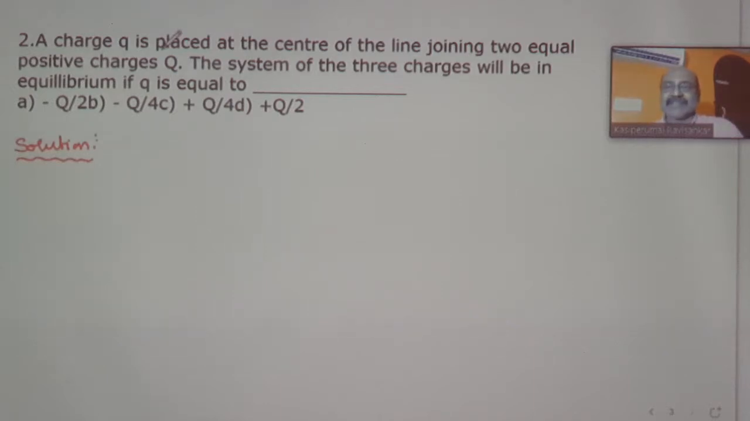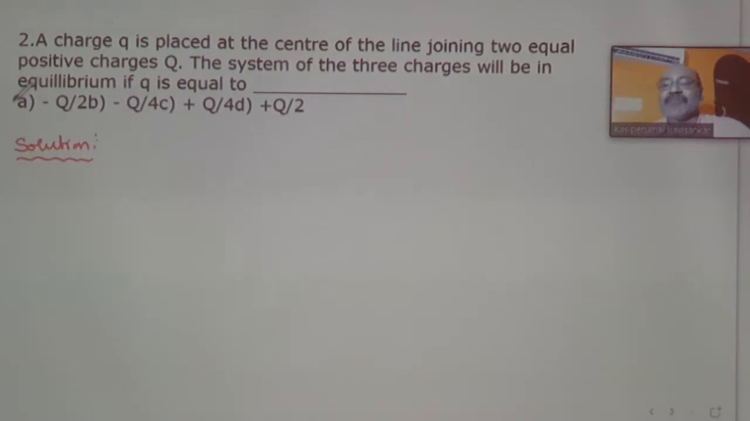Welcome students. The next question, number 2. A charge q is placed at the center of the line joining two positive charges capital Q. The system of the three charges will be in equilibrium if small q is equal to... So 4 options are being given. One is Q by 2. The second one, B, minus Q by 4. The third one, C, plus Q divided by 4. And the fourth one, plus Q divided by 2.